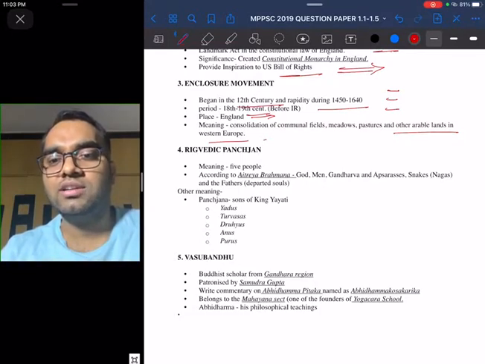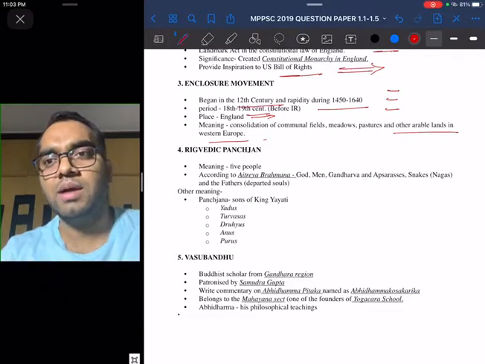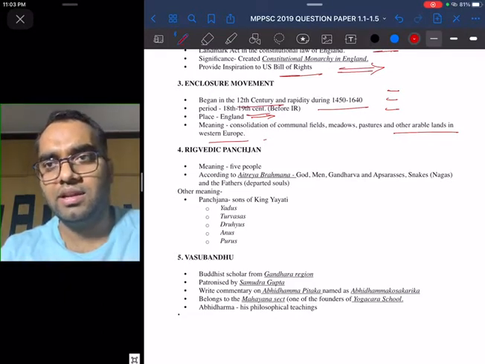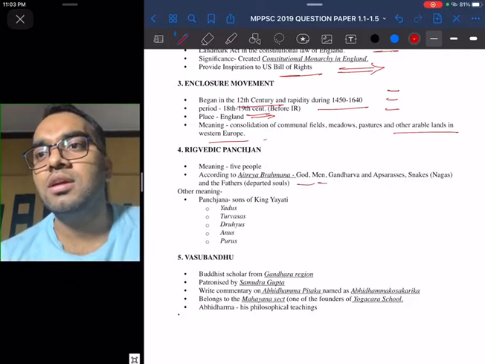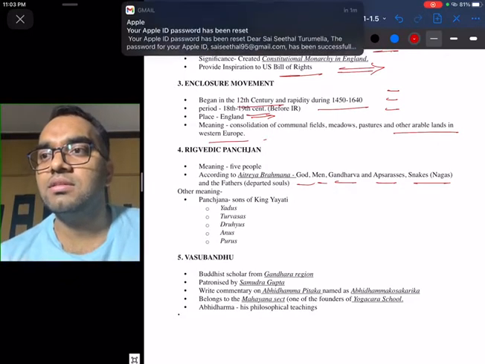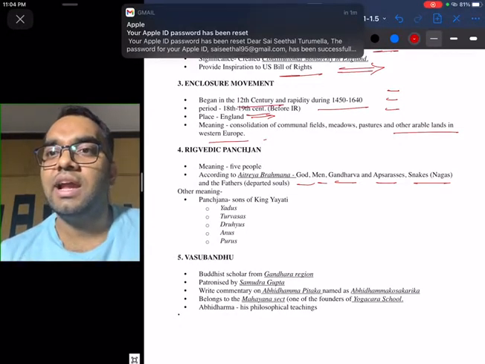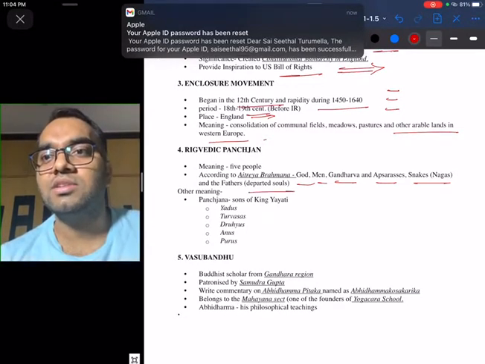We all know that the Rig Veda and other Vedas are divided into Brahmana, Sanhita and so on. According to the Aitareya Brahmana, the Panchajana means gods, men, Gandharvas, Apsaras, snakes or Nagas, and the fathers means departed souls.